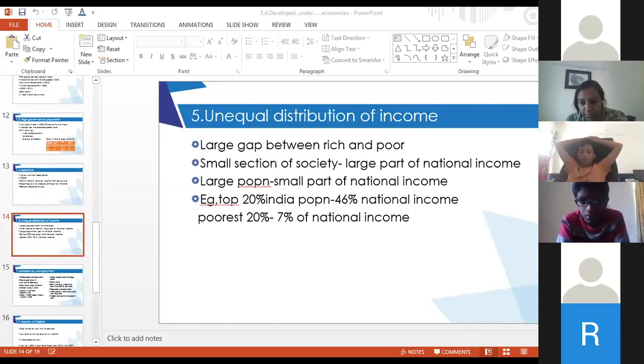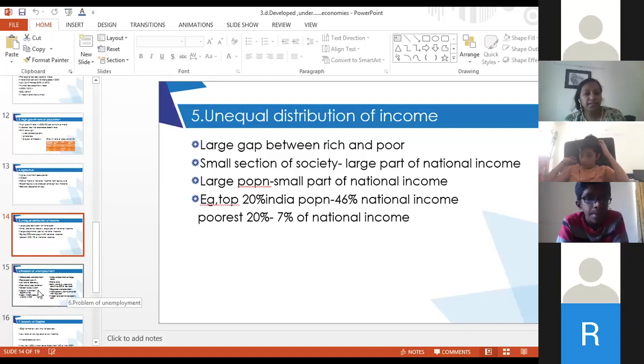What is left is coming from the middle section. So that is a very skewed distribution of income. Most of the income is in the hands of the rich people, who are very few, 20% only, and the remaining 80% have only that much income left. Is it clear? Yes, ma'am.